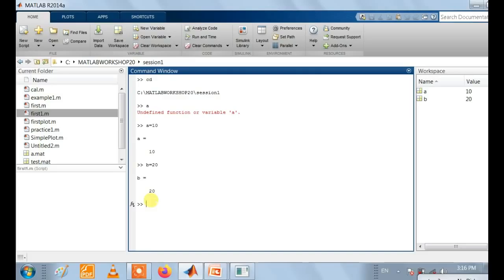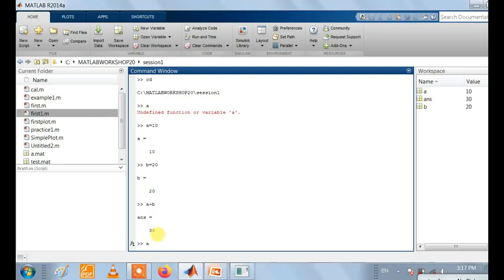Then let's do some operations on these two variables, because MATLAB is used to perform numerical operations or math functions. So we can perform a basic operation like a plus b. So a plus b gives the result 30, because addition is done, but we are not assigning any variable to get that answer, or defining any variable to store this value 30. So by default it takes the variable ans, and that variable appears in this workspace.